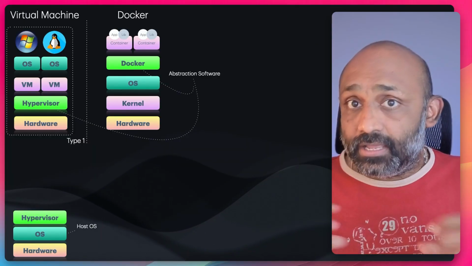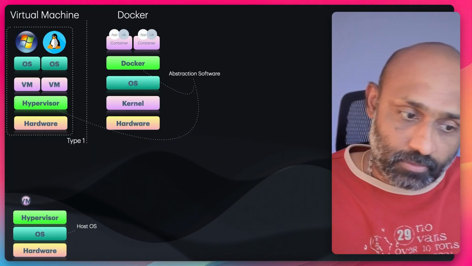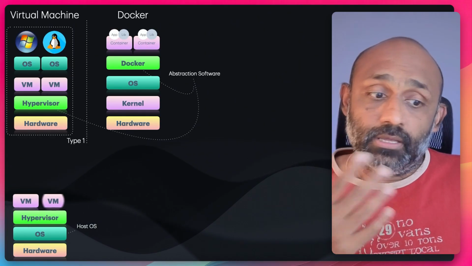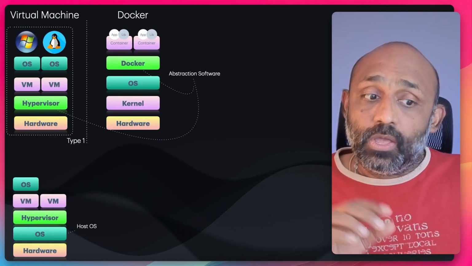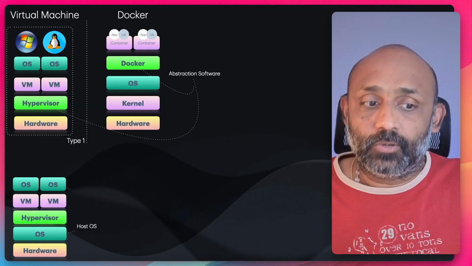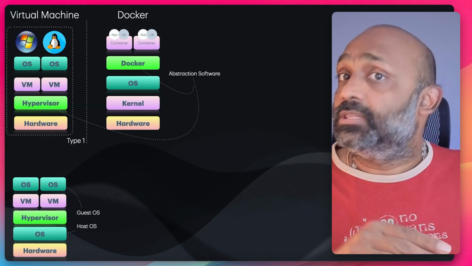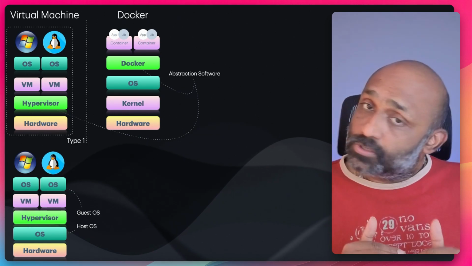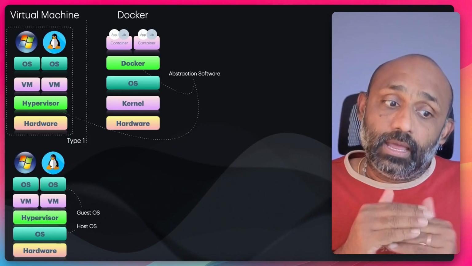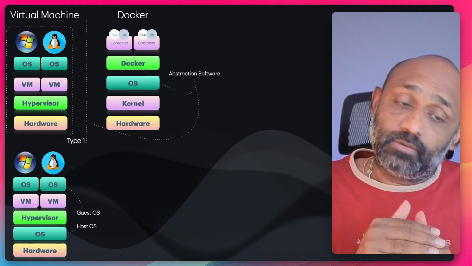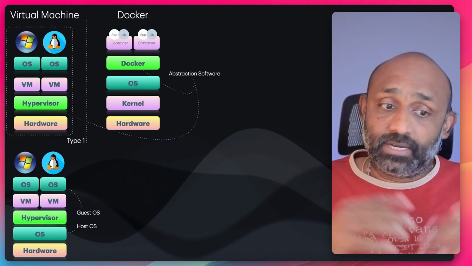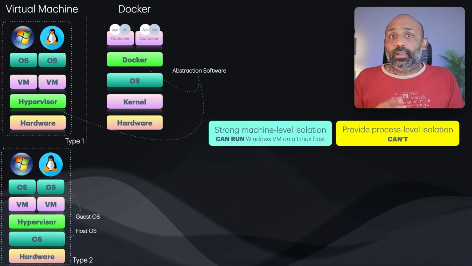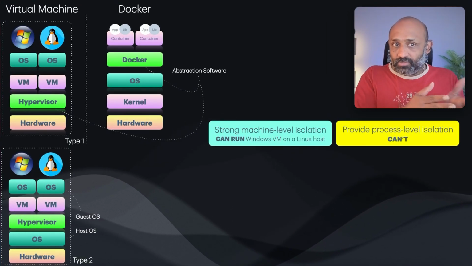So that means we already have an operating system which is called the host operating system. On top of it, we install a hypervisor, and then on top of that, we create virtual images which provide a different operating system within that specific hypervisor. In this case, the operating system within the virtual machine is called the guest operating system. There are two operating systems. One is the host operating system, which sits on top of the hardware, and there is the virtual machine's operating system, which sits on top of the hypervisor, right? The hypervisor enables that. This is called a type 2 hypervisor. Now let's look at the differences between the virtual machine and Docker, right?